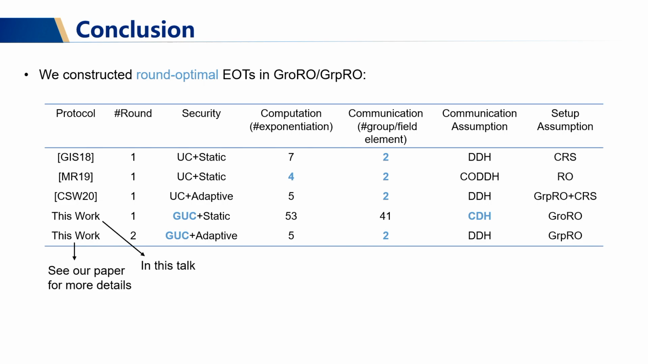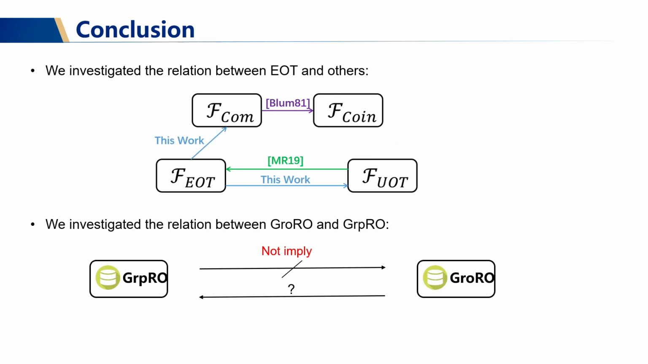As you can see, the efficiency of our GRPL-based constructions is competitive. Meanwhile, the efficiency of our GRL-based construction is not so competitive, but it requires weaker computational assumptions than others. I also have to point out that both of our constructions are GUC secure, while others are only UC secure. And in this work, we also investigate the relation between EOT and others.